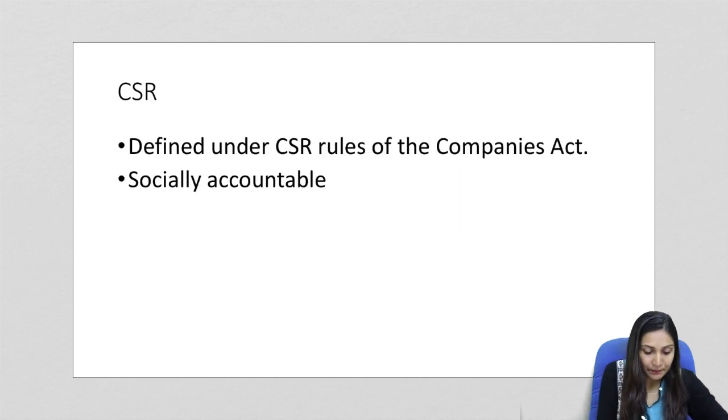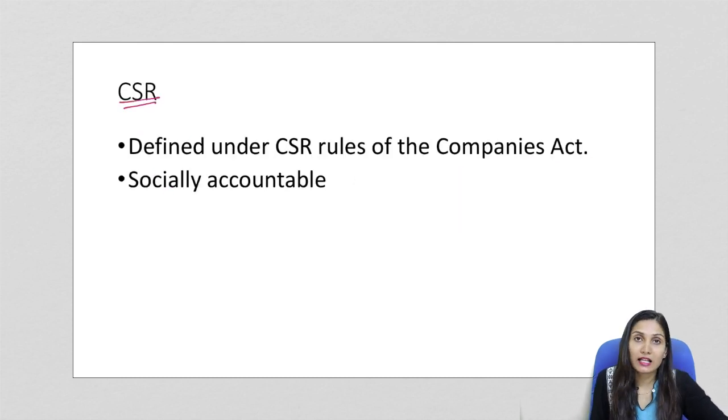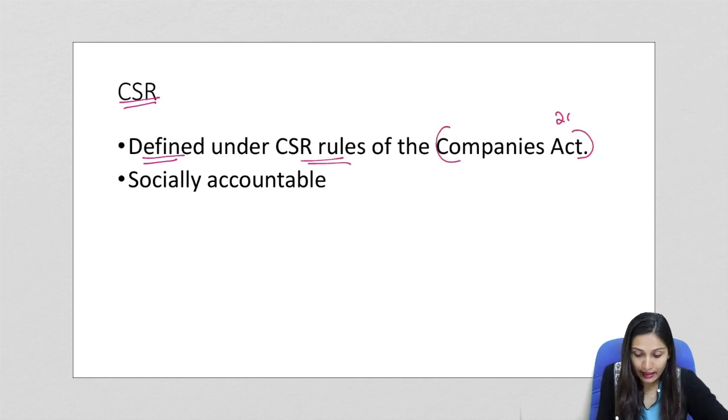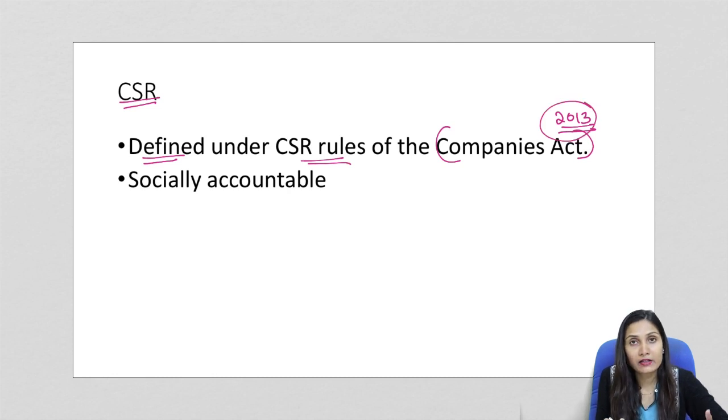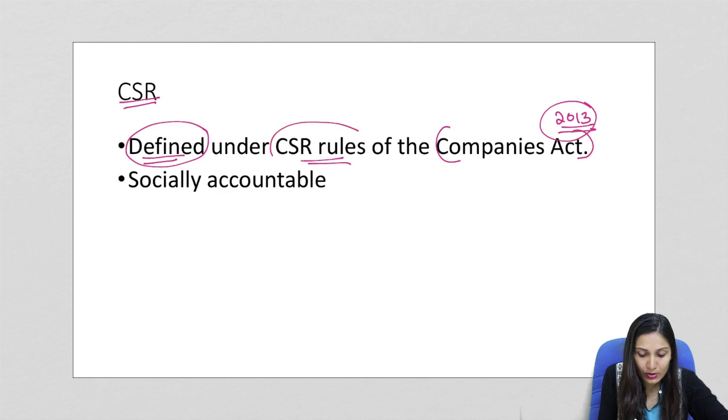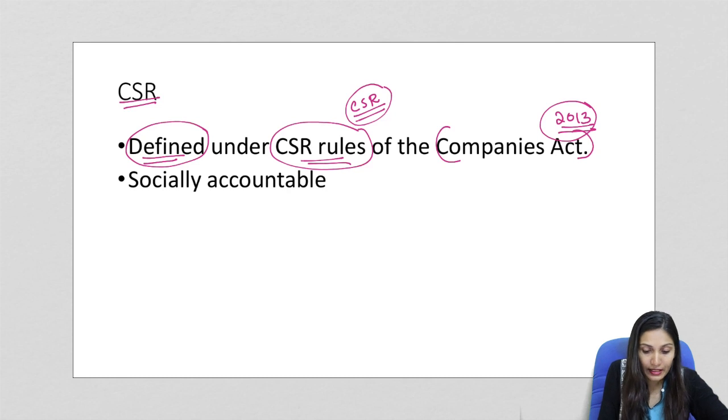So let us first understand what is CSR or what is corporate social responsibility. Corporate social responsibility has been given a definition under the CSR rules of the Companies Act. So in the original Companies Act of 2013, a proper definition has been given, or what is CSR has been defined under the CSR rules of the Companies Act.